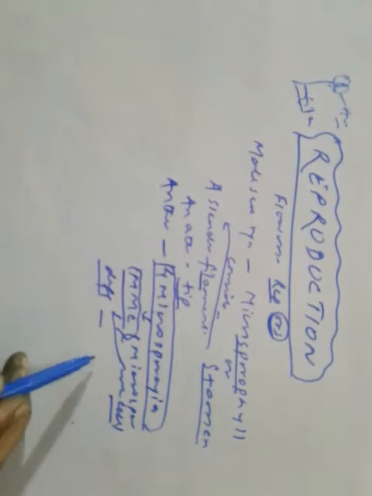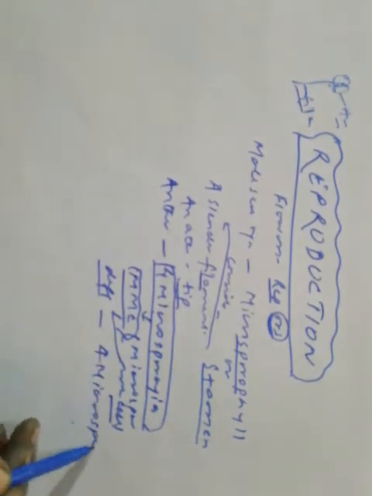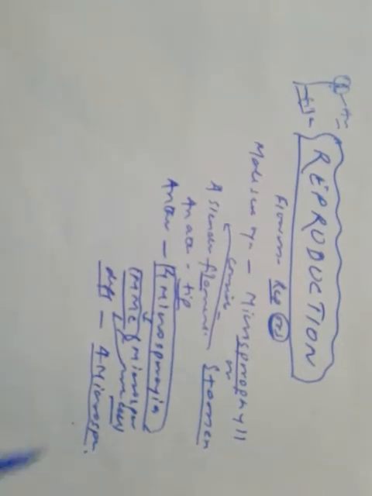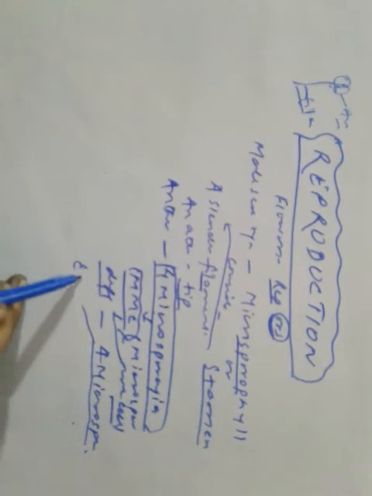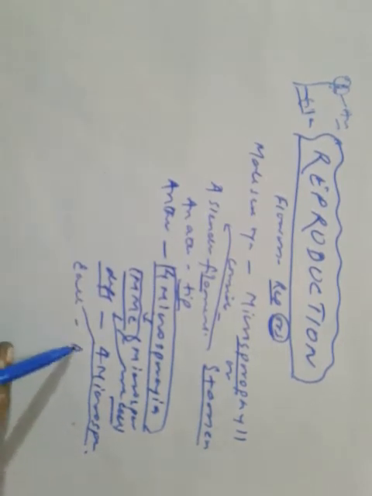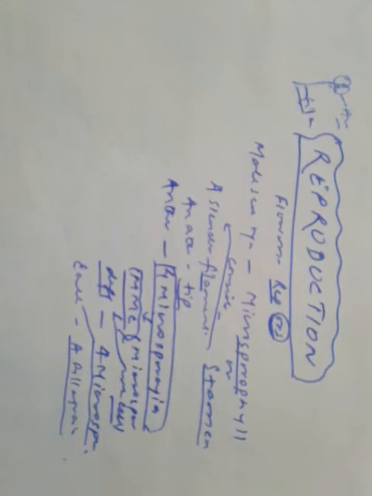It forms 4 microspores, and each of them develops into a pollen grain. Each pollen grain produces 2 male gametes.